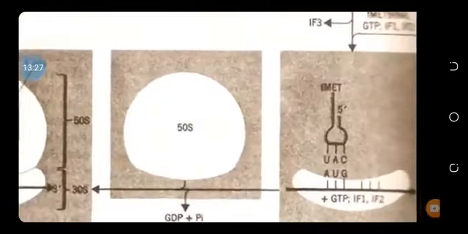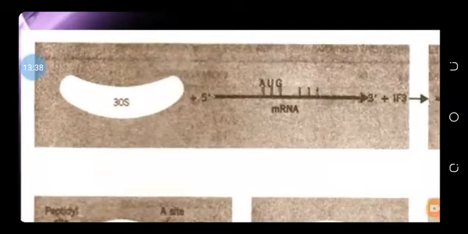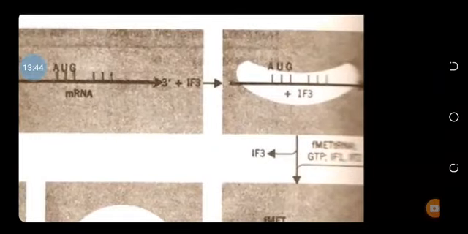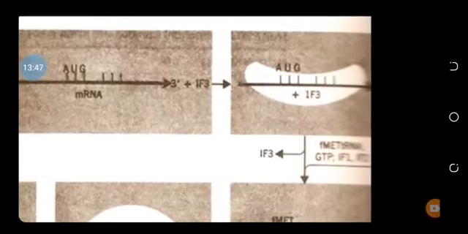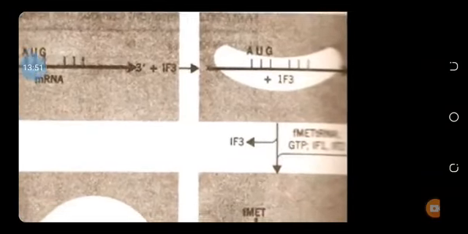This is the diagram. It shows the 30S subunit and the messenger RNA with the first codon, AUG. The direction of the messenger RNA is 5' to 3', so translation occurs in this same direction. First IF3 comes. When IF3 comes, it prevents the 30S subunit from binding with the large subunit.